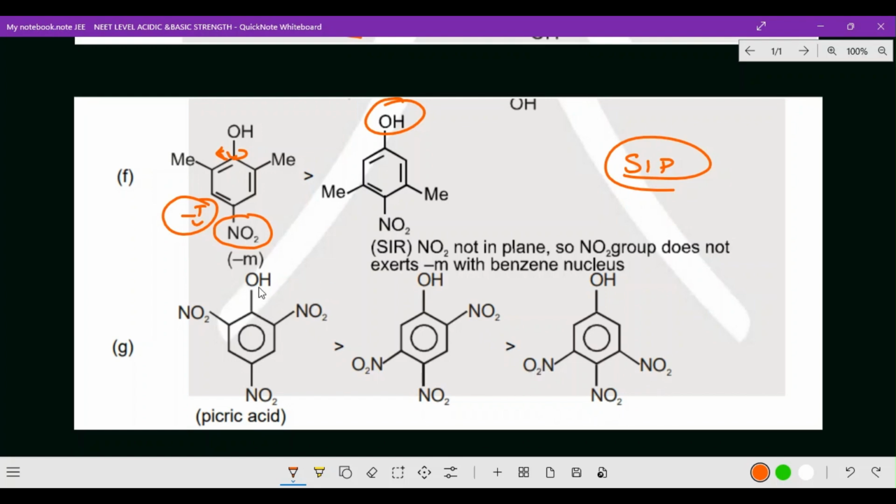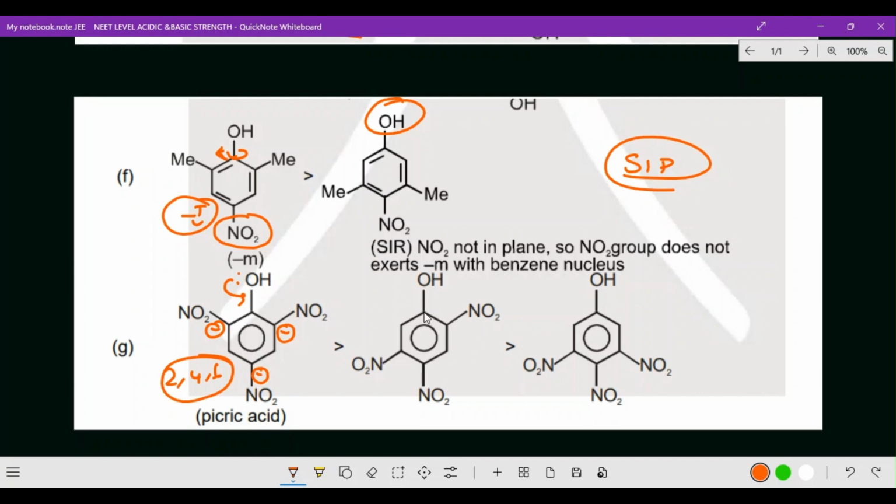When you go for the phenol resonance, the negative charge will go around, so you will get negative charge at positions 2, 4 and 6. Only the 2, 4, 6 positions get that negative charge, so naturally it will be stronger.